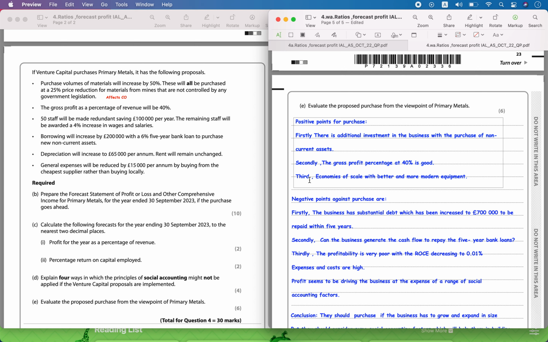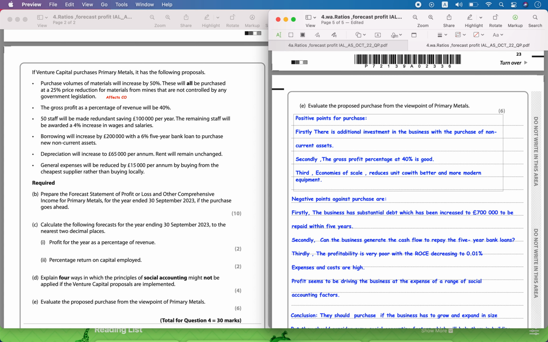So there was a new non-current asset purchased using a loan, which means it will add to the business for the future also. Gross profit was at 40%, which seems to be good, which means revenue can cover the cost of sales. And economies of scale would happen because large volumes of purchase are going to happen, like an increase of 50% at a reduced rate of price. So there will be less unit cost, and probably this could be due to the better and modern equipment they are going to purchase.